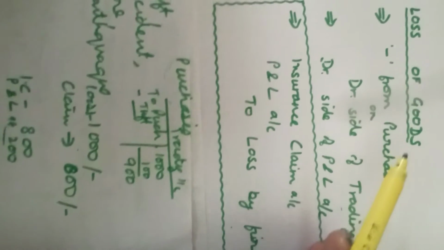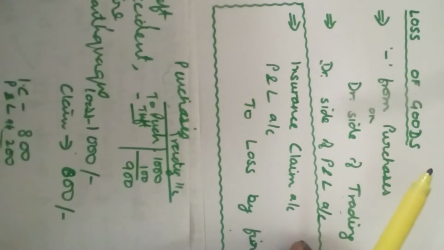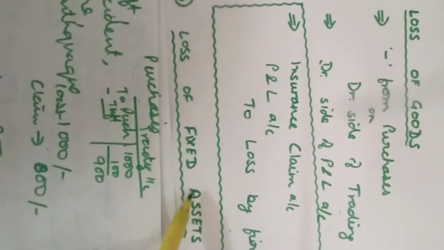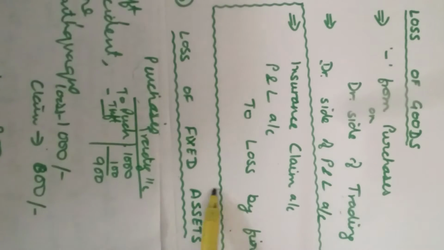Second type of loss, children; this was loss of goods. The second type of abnormal loss can be, it is not always that when there is fire or earthquake, only goods in the godown will get lost. Our machinery can also be damaged. That is fixed assets: machinery, plant, furniture, building, any other fixed assets that have been lost. That is called loss of fixed assets. The treatment is not much different from this. The only difference is that these are not purchases, these are fixed assets.